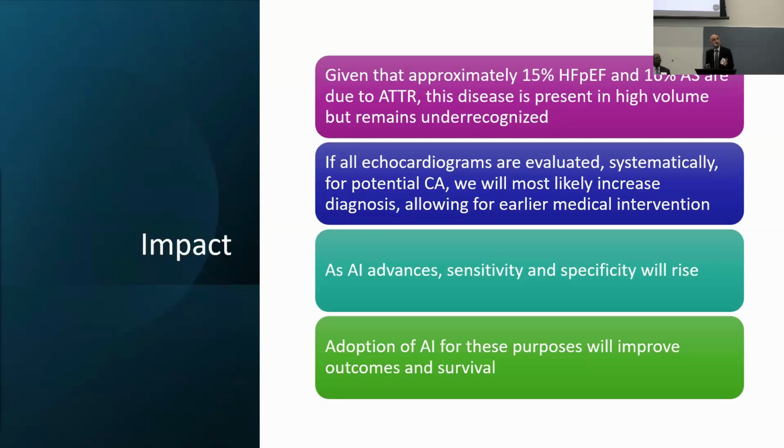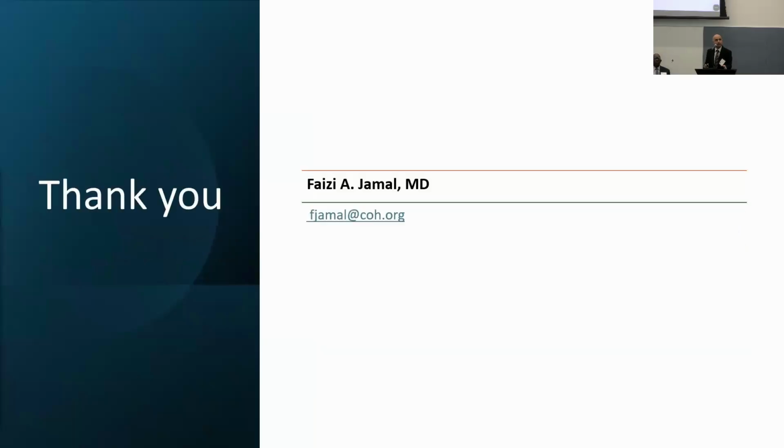And I feel that if all echocardiograms are evaluated systematically for potential amyloid, we're most likely going to increase the diagnosis, allowing for earlier medical intervention. And as AI advances, I think sensitivity and specificity for all these models is going to go up as the algorithms get smarter, essentially, right? And so adoption of AI in our practices is going to allow for improvements in overall patient outcomes and survival.